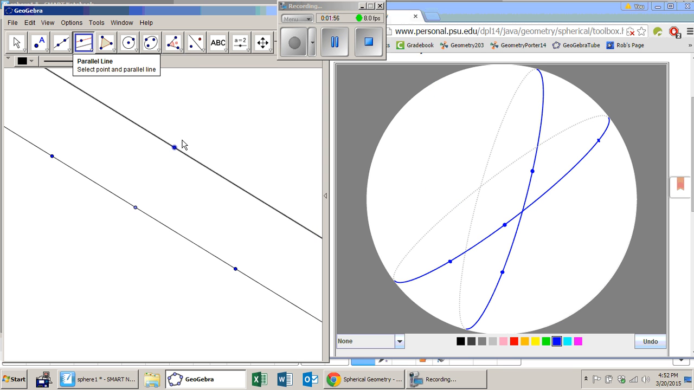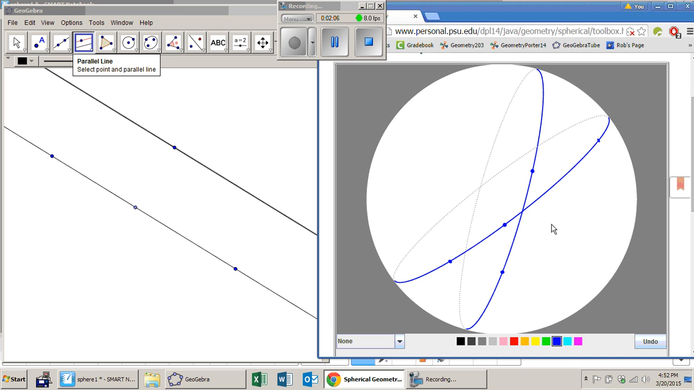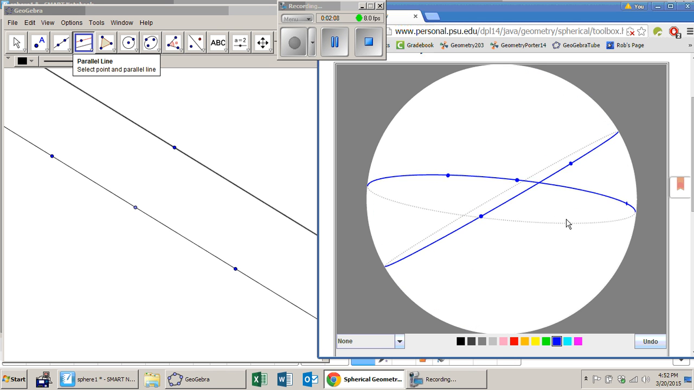So we have a line and a point not on a line. There exists one and only one line parallel to that line through the given point in Euclidean geometry, but not so in non-Euclidean geometry. There are no parallel lines.